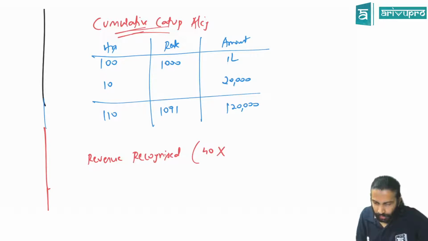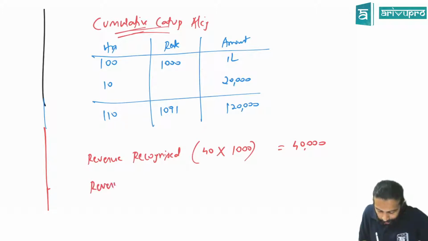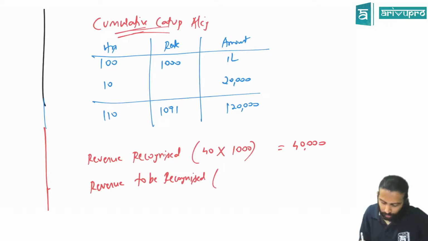Yeah. I mean, just 40 hours, you would have billed it. You would have recognized it at 1091 or 1000? You would have recognized at 1000. That means how much have you recognized? 40,000. Correct. But how much is the revenue to be recognized? Revenue to be recognized is now, your per hour rate is 1000 or 1091. 1091. That means you should do what?